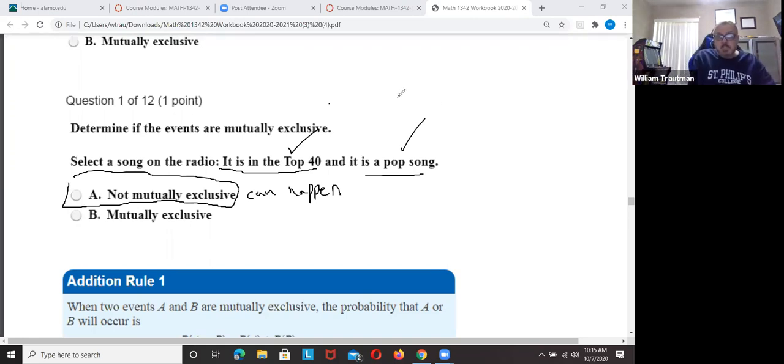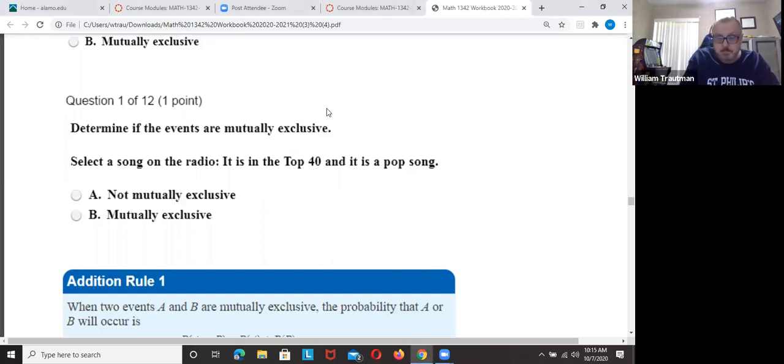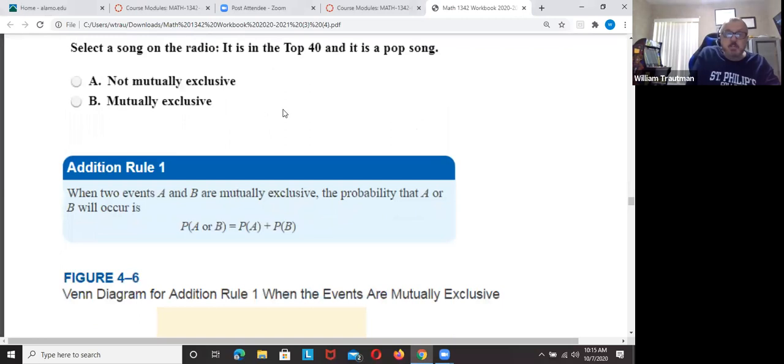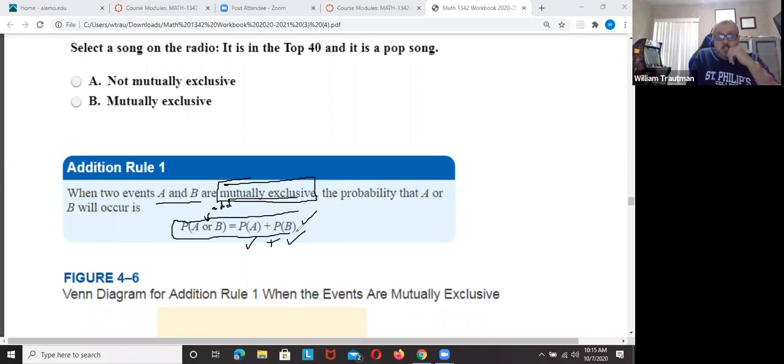All right. So we have a formula next. When two events are mutually exclusive, they cannot happen at the same time. The probability for A or B: or means to add, only when they're mutually exclusive. So we're talking about two mutually exclusive events. We're going to add the probability of A and the probability of B. Just add them together. This formula is only for mutually exclusive.